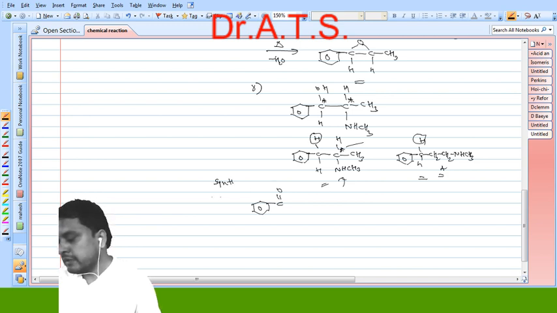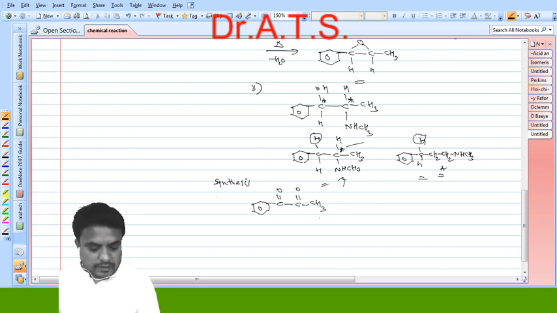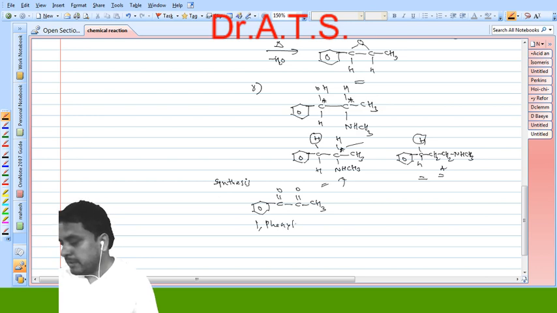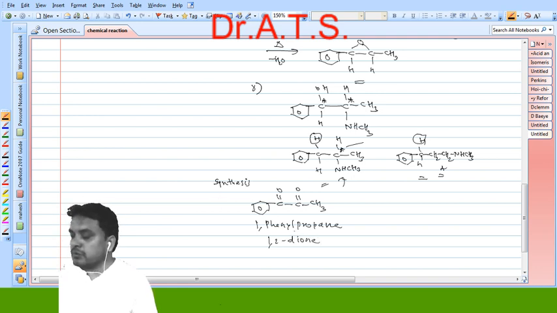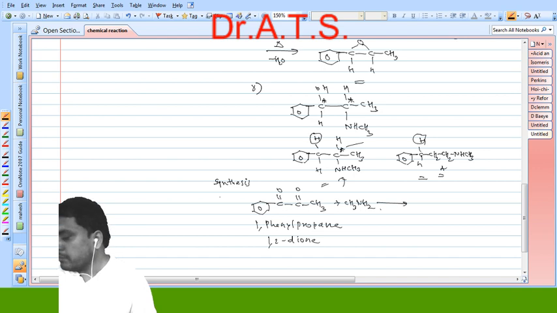The next point is the synthesis of ephedrine alkylide, and that synthesis takes place from 1-phenyl propane 1,2-dione on reaction with methyl amine. So a simple condensation reaction takes place along with elimination of H2O.